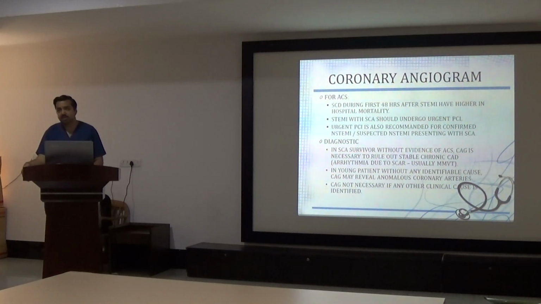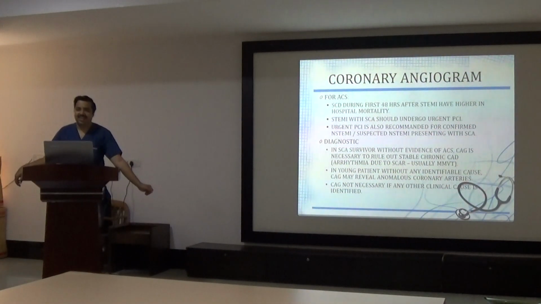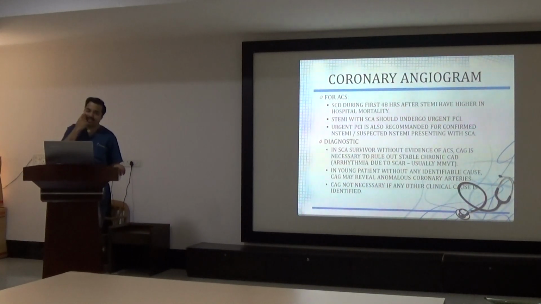So the statement that STEMI with sudden cardiac arrest would undergo urgent PCI is correct if the patient is not thrombolized and directly presented to a cardiac center. Then it's different, and these are indications for angiography. But if the patient presented to a peripheral center and was thrombolized successfully, it's different.